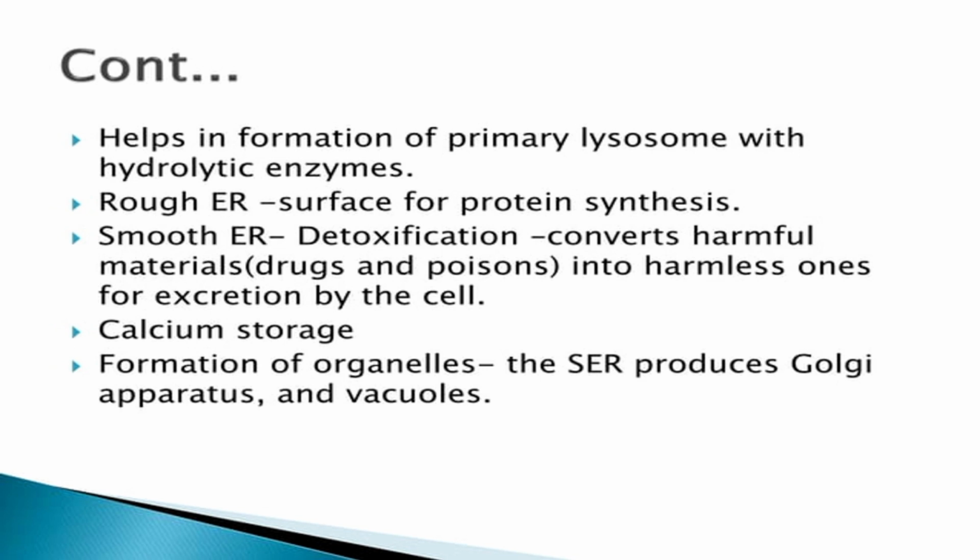It helps in the formation of lysosomes. As we know, small spherical vesicles bud off from the endoplasmic reticulum, and then they are converted into primary lysosomes. So we can say that the primary lysosome originates from the endoplasmic reticulum, is transported to the Golgi complex, and from the Golgi complex the lysosome is produced.